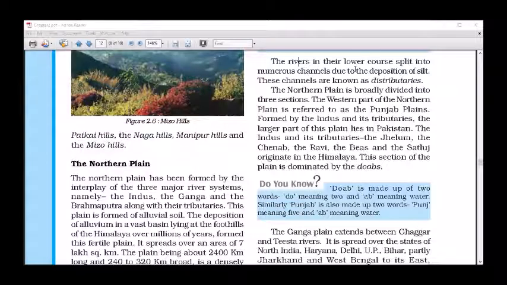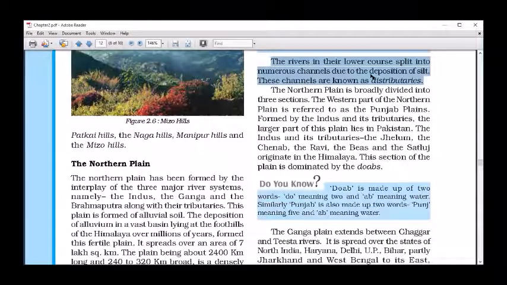The rivers in their lower course split into numerous channels due to the deposition of silt. These channels are known as distributaries. Initially, I explained these terms, tributaries and distributaries. At the starting, we have seen the river system. When a river system is called, that time it means the streams are joining there. But here it is the opposite of tributaries. These are the distributaries. How are they formed?